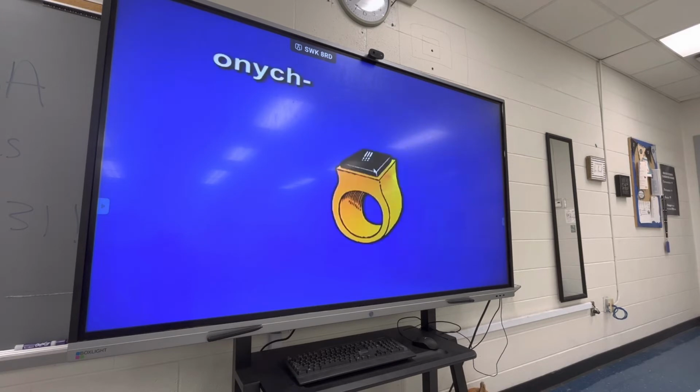Next, onyx. Onyx sounds like onyx, so we'll use this image of an onyx ring. Onyx means nail or claw. So as you look at this image of the onyx ring, see a nail and a claw stuck in it. Can you imagine an onyx ring that looks like this?